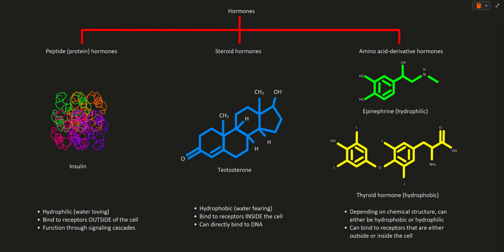Steroid hormones are hydrophobic. Because the cell membrane is also hydrophobic, steroid hormones can pass through the cell membrane. They can simply diffuse through the cell membrane and activate receptors found inside the cell.